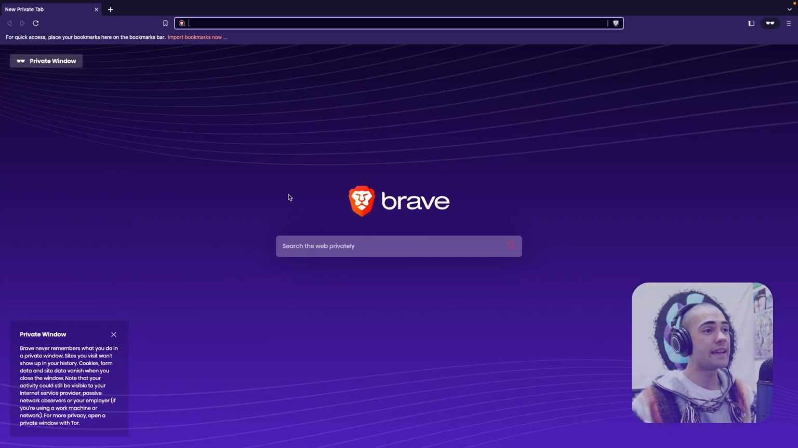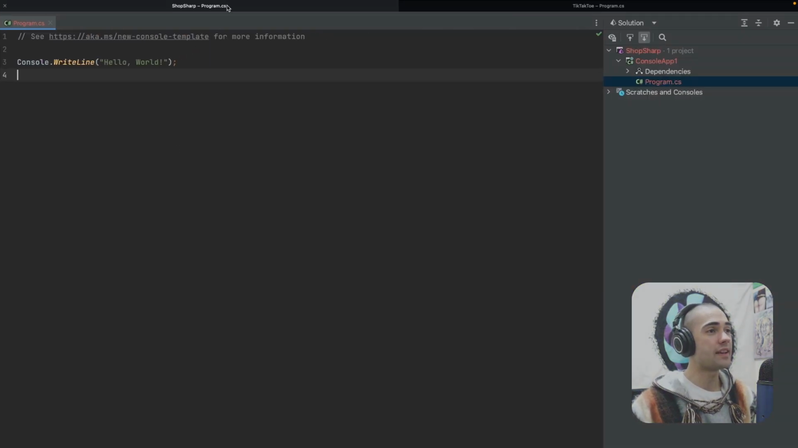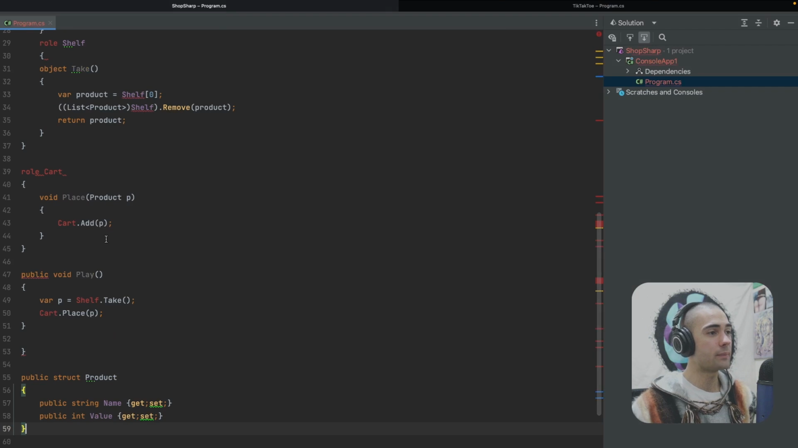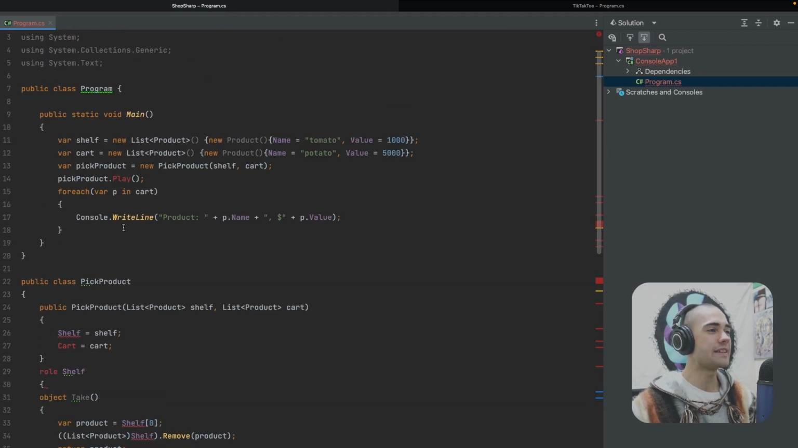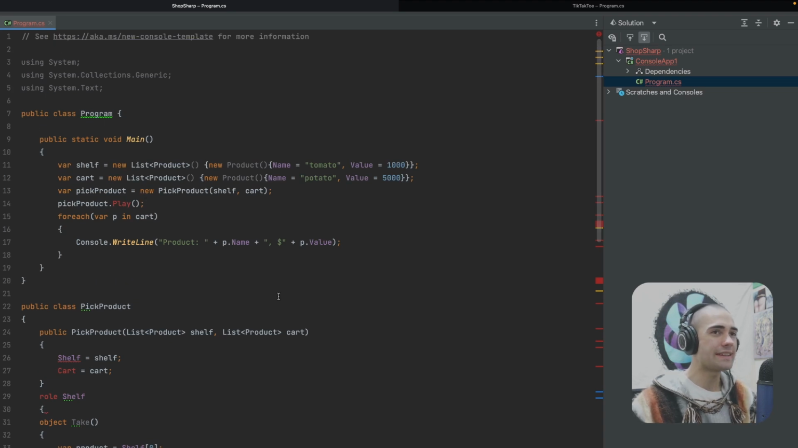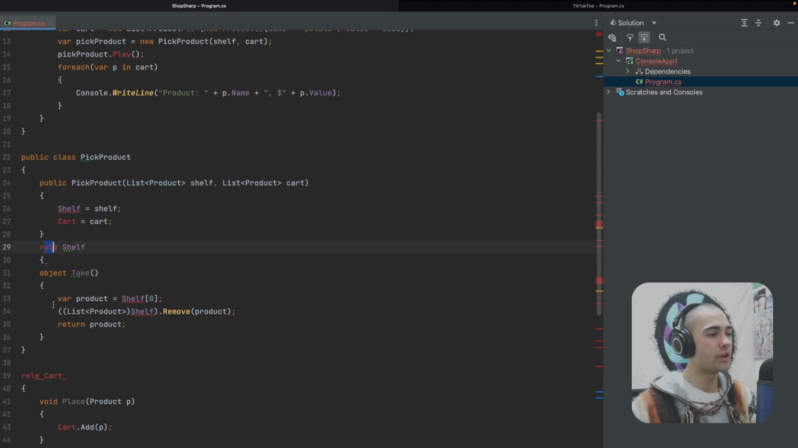Now, if we take this example and we take it over to the C# world and we place it over here, we're obviously not gonna have any of the roles, etc. What would it actually take us to do the same thing but currently in C#? So first of all, we don't have roles.